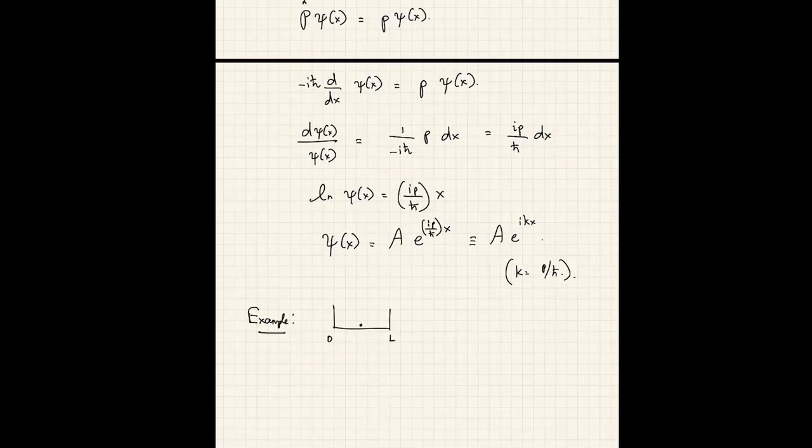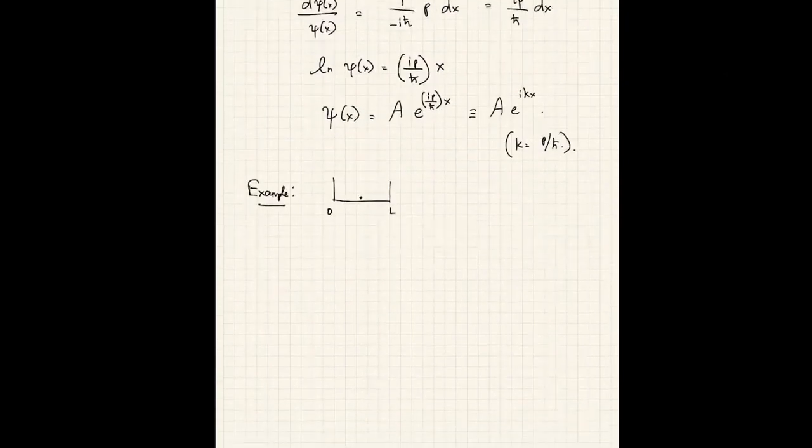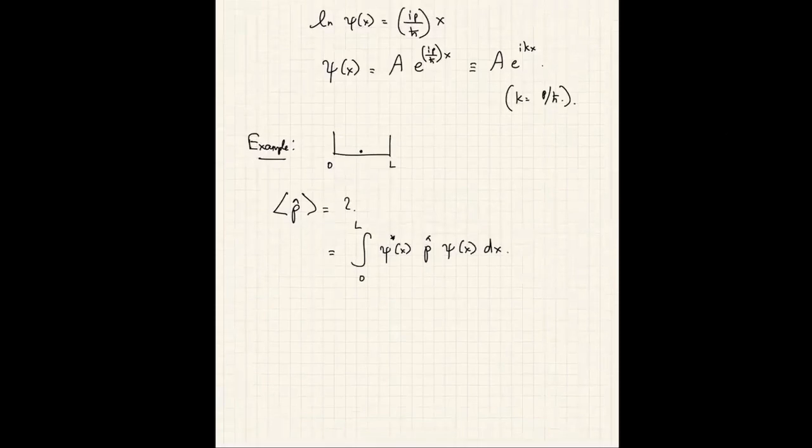Okay. Instead of asking what is the average position of the particle, now suppose I ask what is the average momentum of the particle. Well, how do I calculate this? It is the same rule as before, except that the operator that has to be sandwiched between psi star and psi is now the momentum operator. So this would become integral 0 to L psi star of x p hat psi of x dx. Remember, initially it was x hat psi of x. x hat times psi of x is basically x times psi of x. But here we have p hat acting on psi of x. So again, this should be for the same choice of wave function.